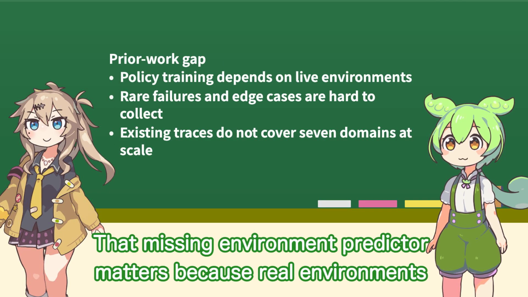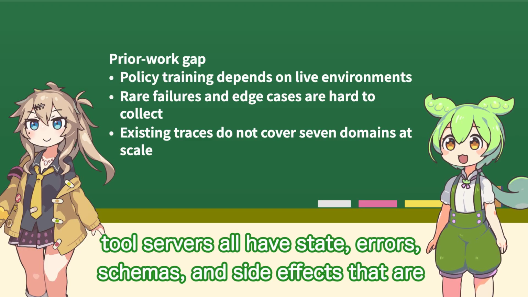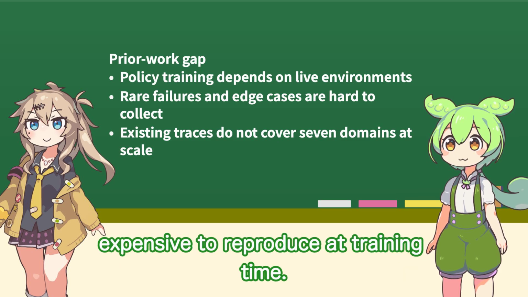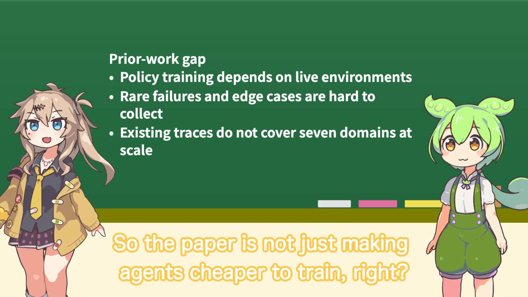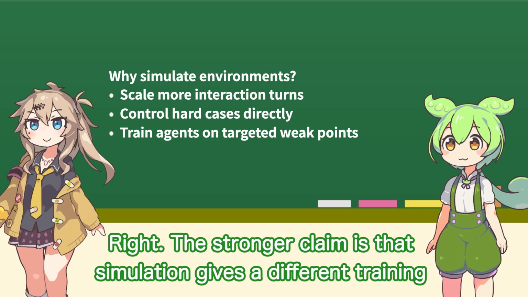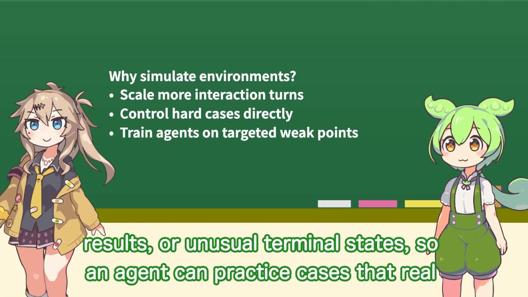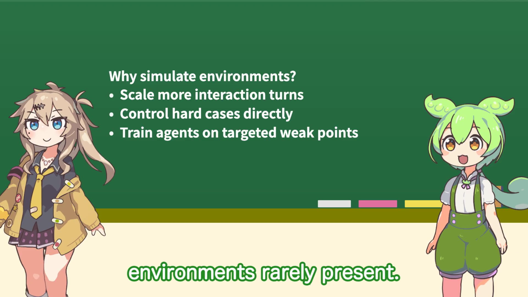That missing environment predictor matters because real environments are hard to scale. Terminals, search engines, mobile apps, browsers, and tool servers all have state, errors, schemas, and side effects that are expensive to reproduce at training time. So the paper is not just making agents cheaper to train, right? Right. The stronger claim is that simulation gives a different training access. A world model can create controlled failures, partial search results, or unusual terminal states, so an agent can practice cases that real environments rarely present.